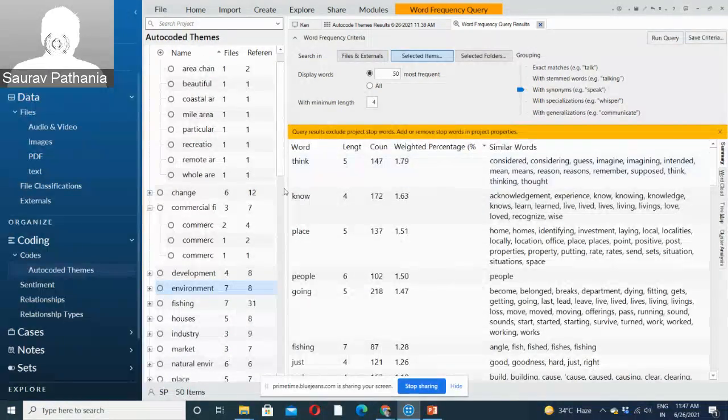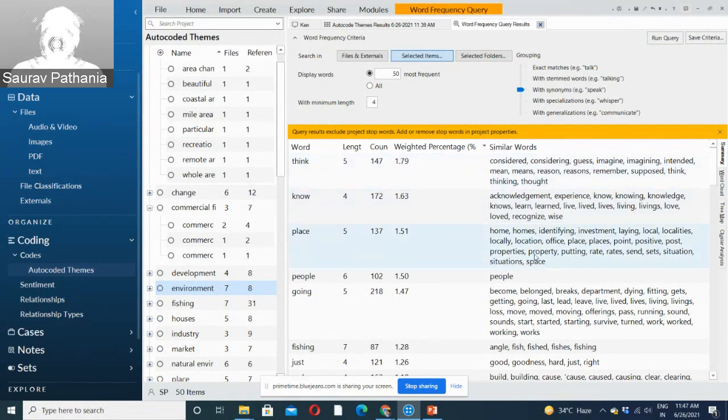So now you can see "think" is the most frequent word coming, right? Not "people". Previously it was "people", right? Because it has grouped these words together. So all these words that were coming in my interviews have been put under one umbrella, which is the word "think", because these are words with the same meaning.